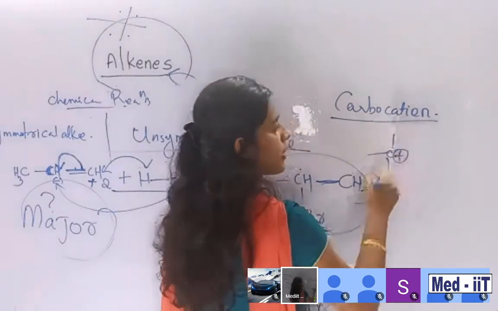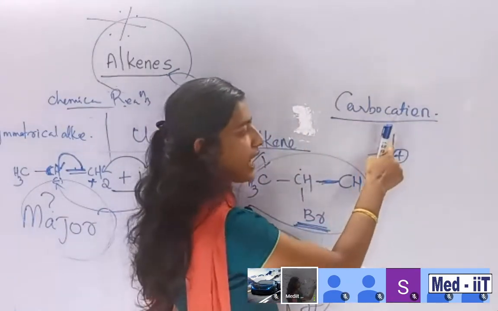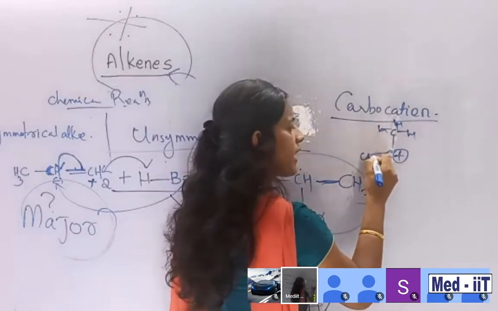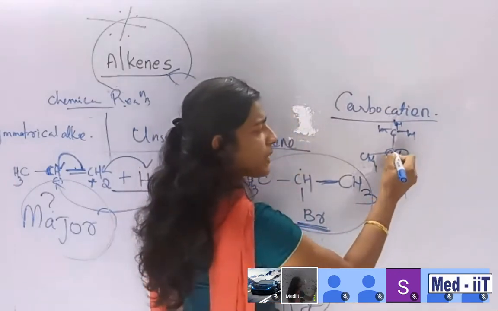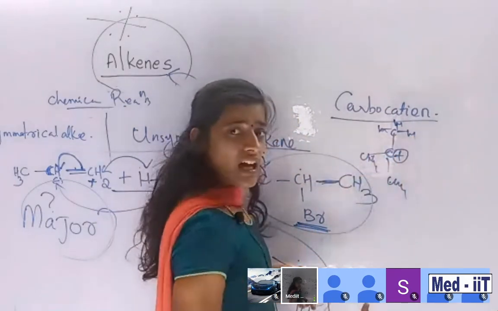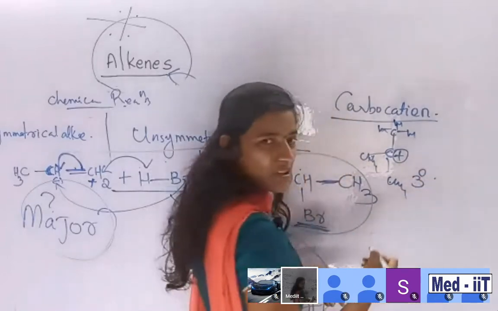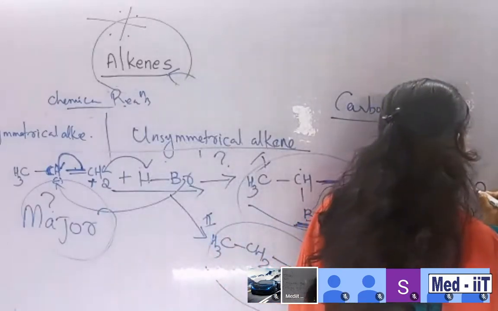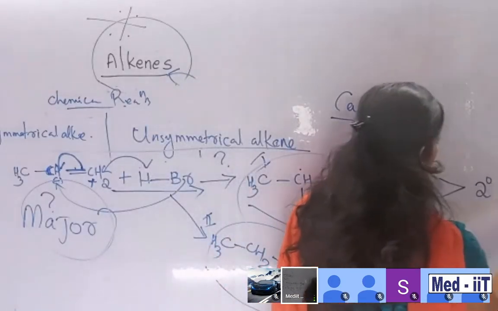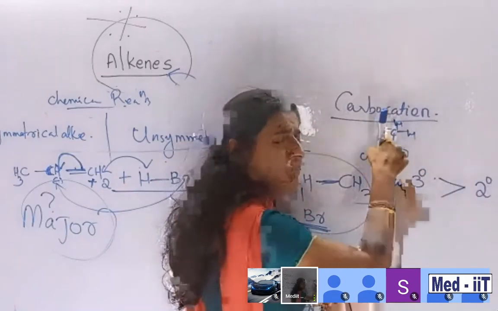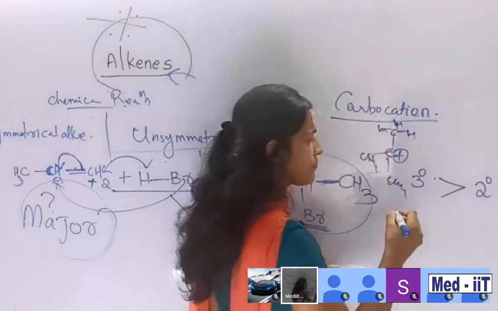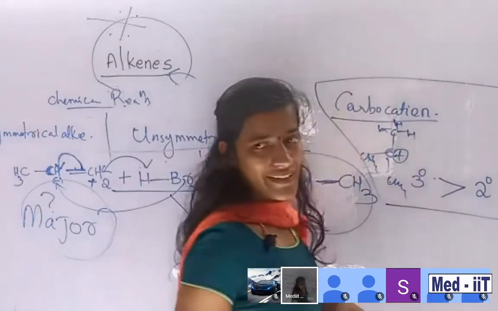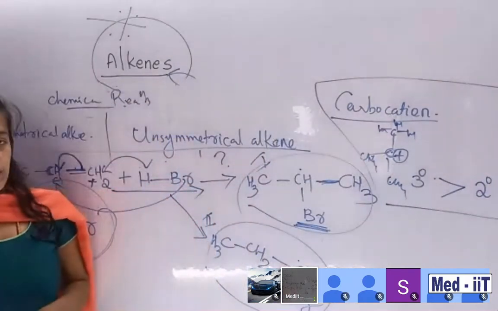A tertiary carbocation is called tertiary because this one carbon is surrounded by 3 carbons, like methyl groups. This is called a tertiary carbocation. Likewise, I am checking the stability of carbocations. A tertiary carbocation is more stable than secondary, and then primary. Secondary means the carbon carrying the positive charge is connected with 2 more carbons. So please keep it in mind: carbocation stability, tertiary is more stable than secondary and then primary. This is the order.